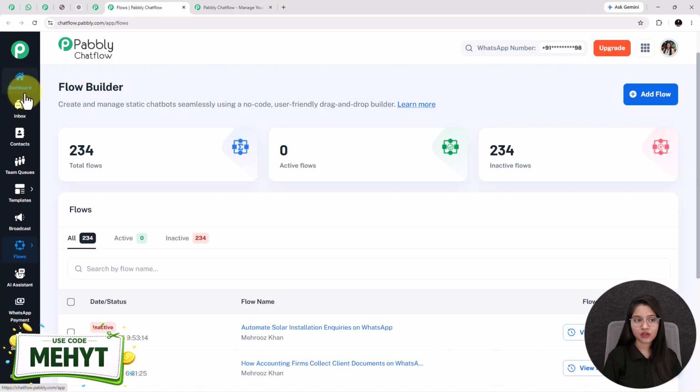After doing the sign up process and selecting the application as Pabbly Chatflow, you will successfully come on the dashboard of Pabbly Chatflow. Once you reach there, on the left hand side, you will see multiple powerful features of Pabbly Chatflow, where you have to come in this flows feature, and this flow builder page is going to appear in front of you.